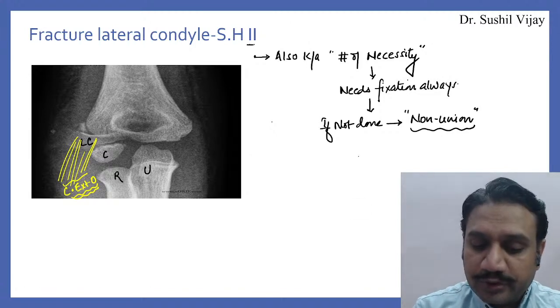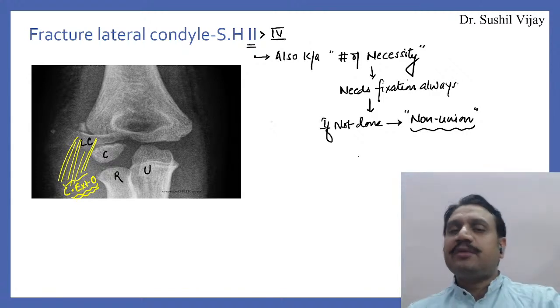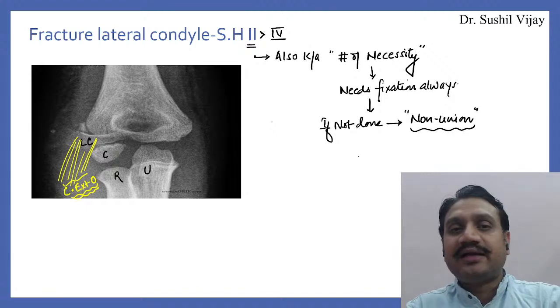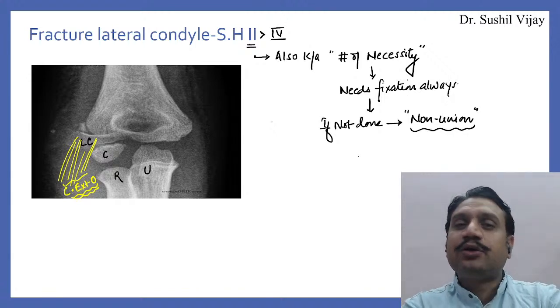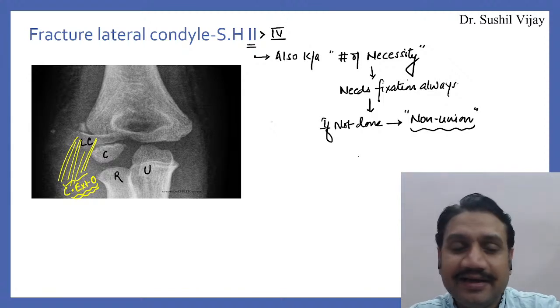Lateral condyles are usually Salter Harris type 2 followed by type 4. Okay, so lateral condyles can be of both the types of Salter Harris. I'll discuss Salter Harris also with you. I'm discussing all the PYTs. So Salter Harris, I think, is an important and interesting area to be discussed.